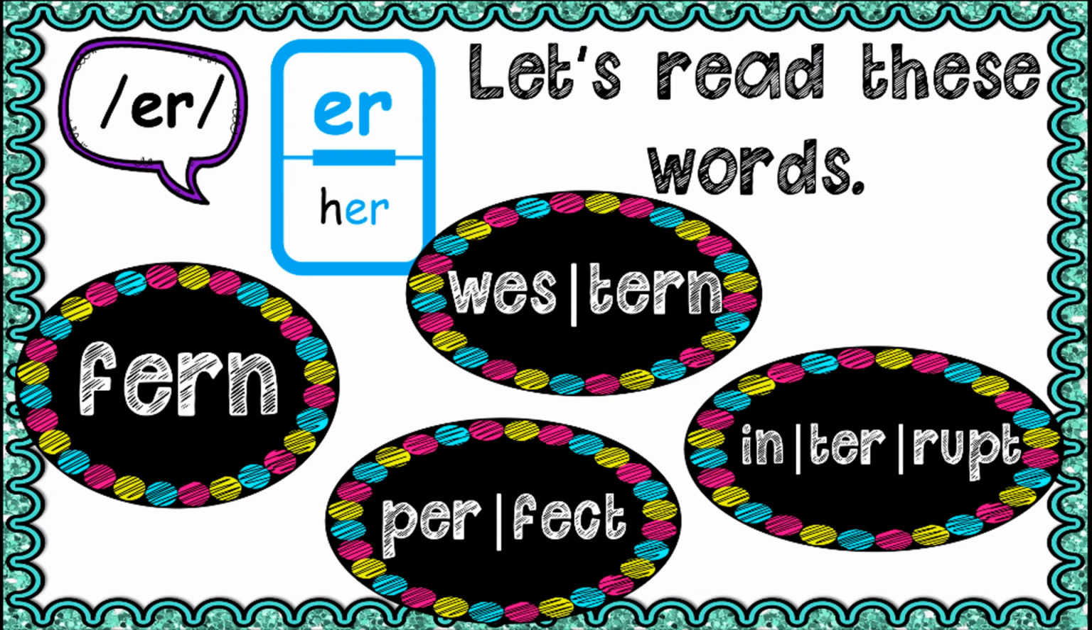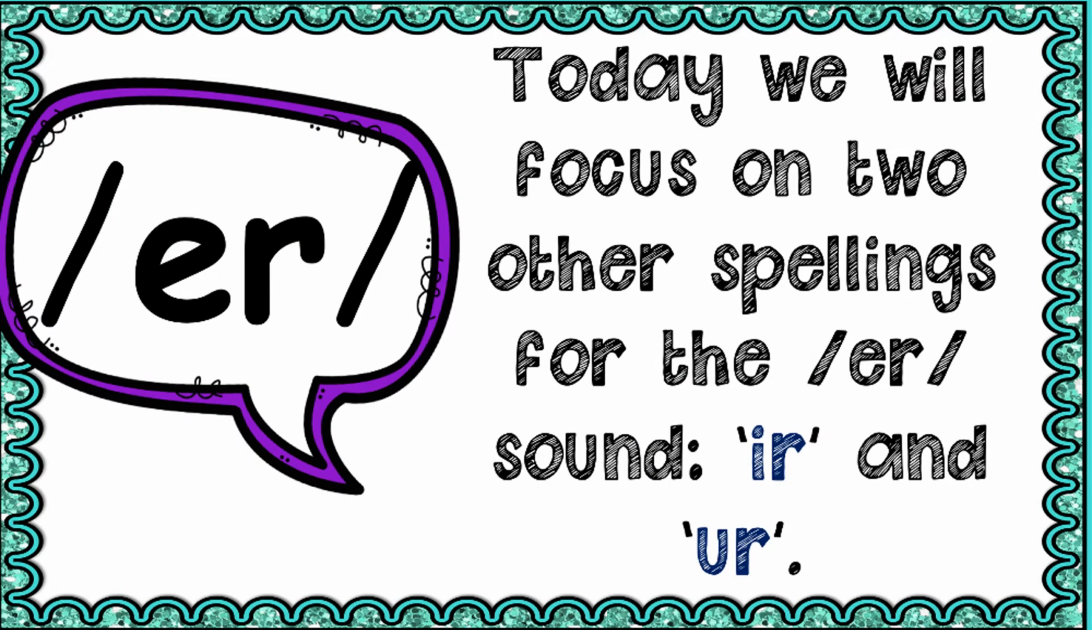Now let's read these words. Burn, western, perfect, interrupt. Do you see the /er/ sound in these words? Today we will focus on two other spellings for the /er/ sound, IR and UR.